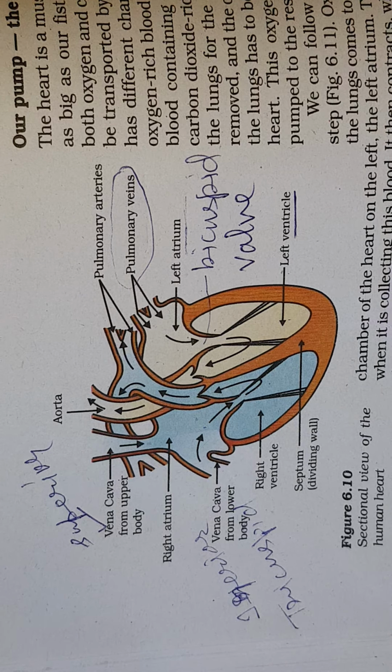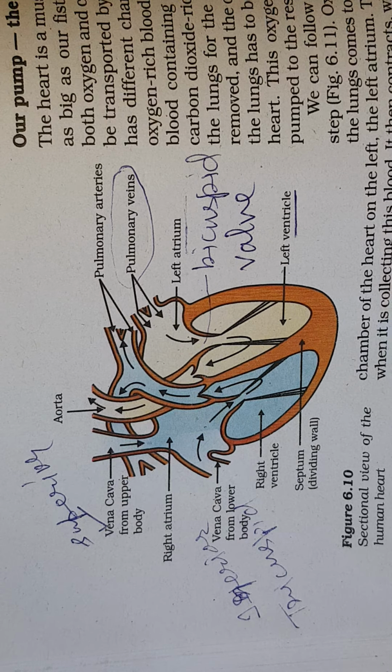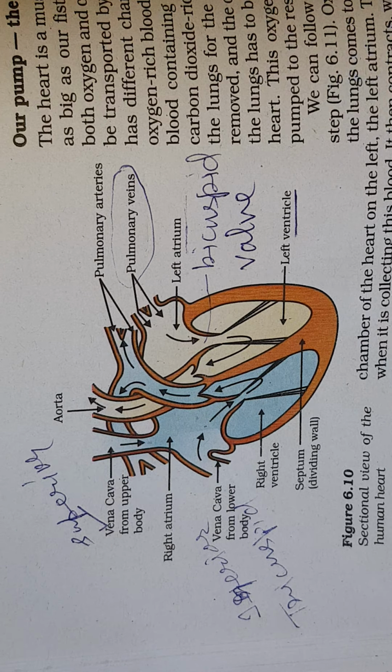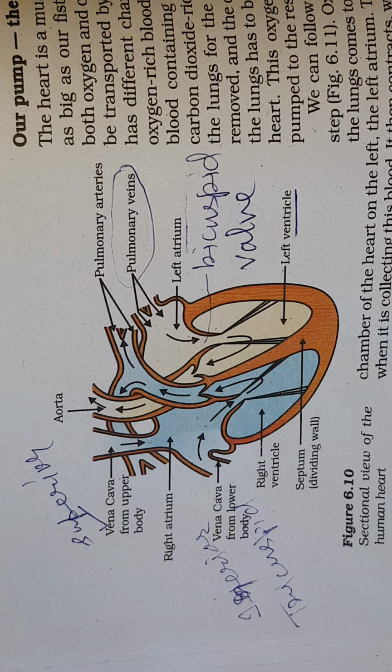These veins will carry the deoxygenated blood, and they will open into the superior vena cava and inferior vena cava, from where the blood will go to the right atrium. This is actually how the circulation of the blood takes place.